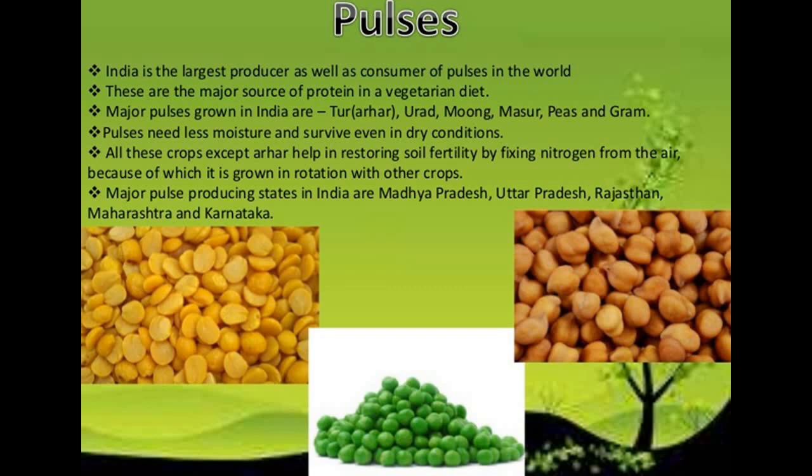All these crops except arhar help in restoring soil fertility by fixing nitrogen from the air, because of which they are grown in rotation with other crops. Apart from all these crops, there is one exception, which is arhar. Now, the major pulses producing states in India are Madhya Pradesh, Uttar Pradesh, Rajasthan, Maharashtra and Karnataka.